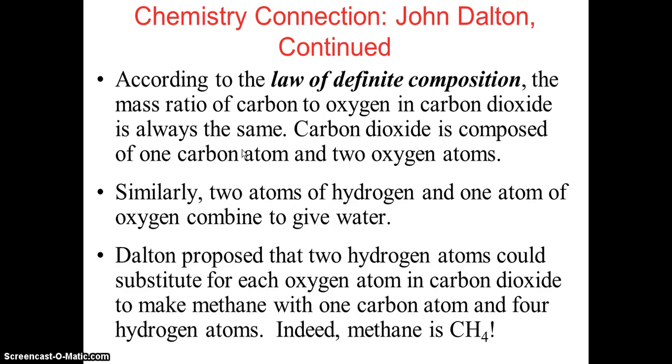According to the law of definite composition, the mass ratio of carbon to oxygen in carbon dioxide, CO2, is the same, and carbon dioxide is composed of one carbon atom and two oxygen atoms. Similarly, two atoms of hydrogen and one atom of oxygen combine to give water, H2O. Dalton proposed that two hydrogen atoms could substitute for each oxygen atom in carbon dioxide to make methane with one carbon atom and four hydrogen atoms. For example, methane is CH4. So Dalton basically gave the law of definite composition.